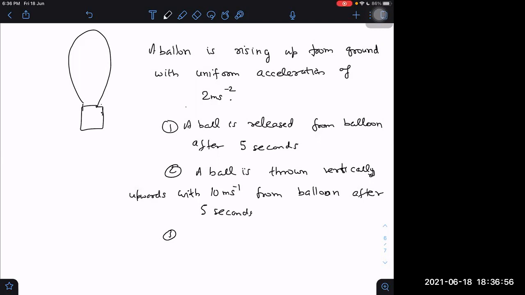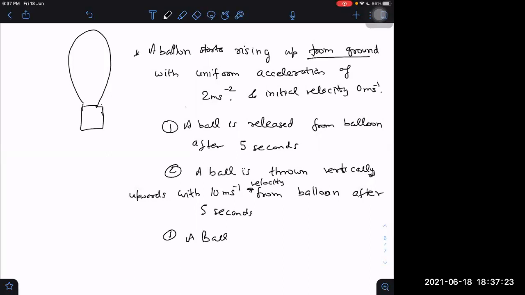Or a balloon starts rising up from ground from rest, with uniform acceleration of 2 meter per second square and initial velocity 0 meter per second.